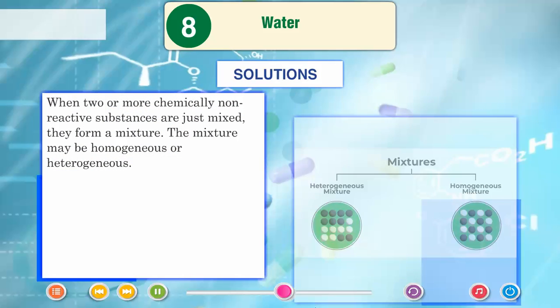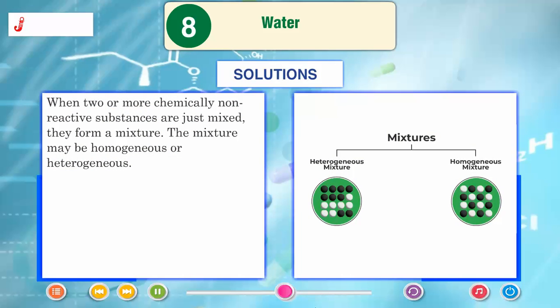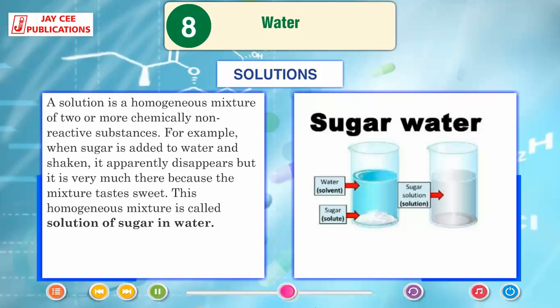Solutions. When two or more chemically non-reactive substances are just mixed, they form a mixture. The mixture may be homogeneous or heterogeneous. A solution is a homogeneous mixture of two or more chemically non-reactive substances.